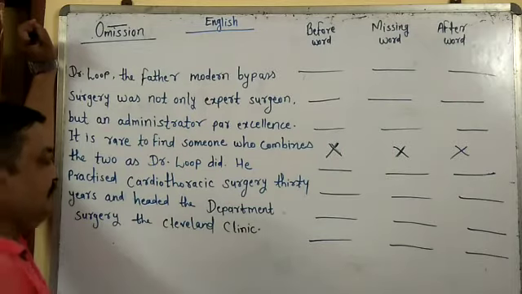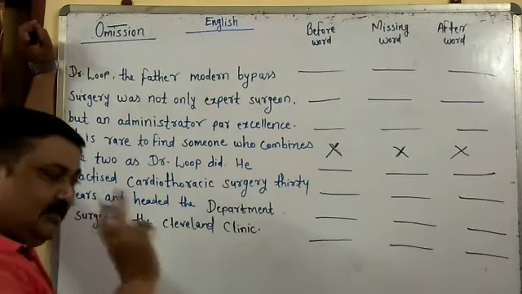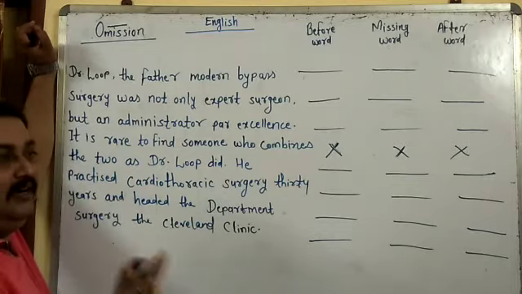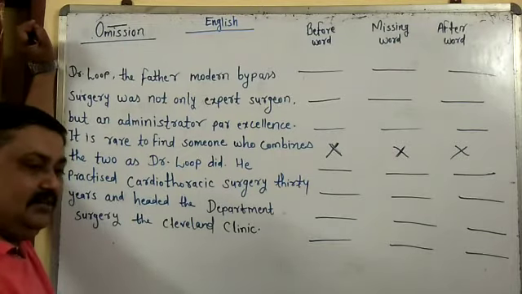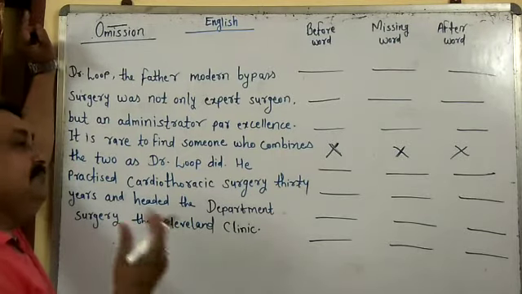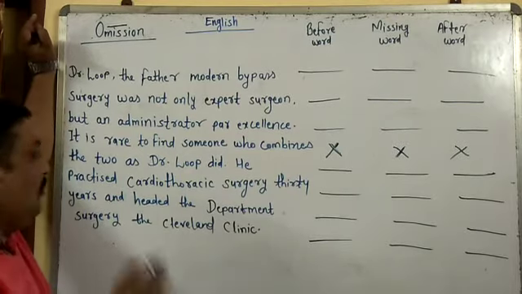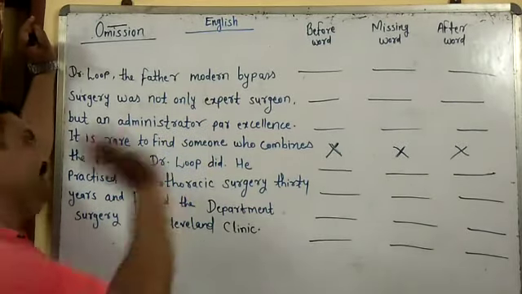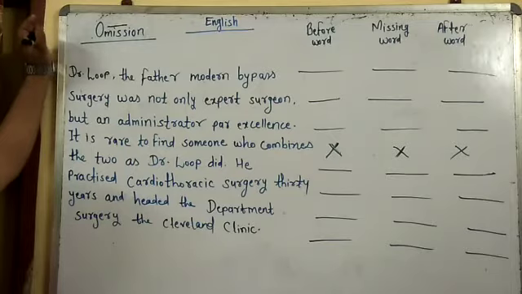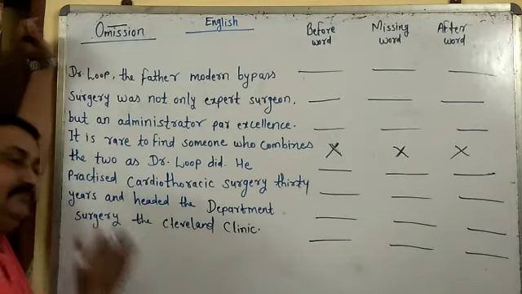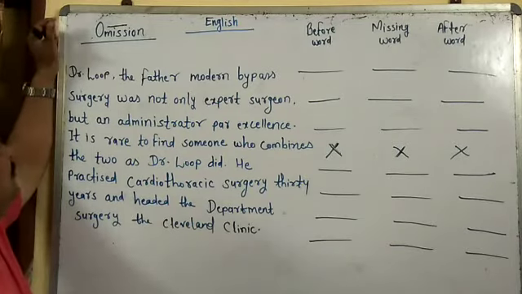See, something is missing in each line, a single word. It may be a preposition, a conjunction, a verbal mistake, or a tense mistake. But we have to find it out and write here. Sir, tell me the way how to solve this omission.